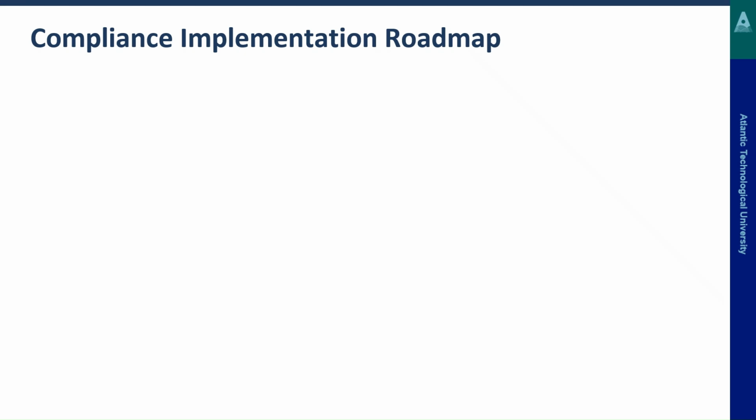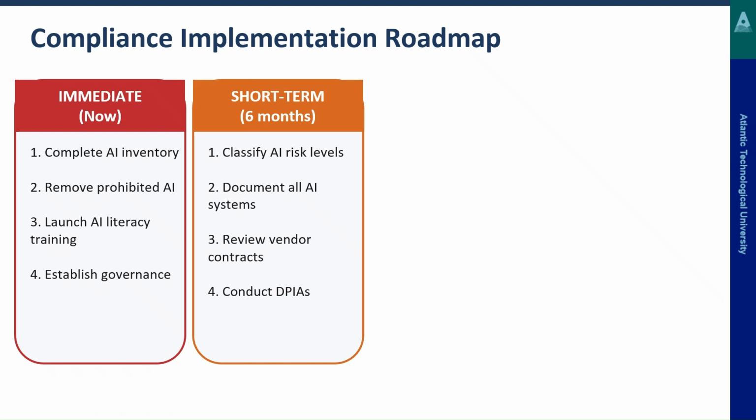So if you want to start a roadmap now for becoming compliant, there are some things that you can start doing straight away. You can complete the AI inventory, remove prohibited AI, launch some literacy training, even like this course, and start to establish your governance frameworks. In the short term, over the next 6 months, classify your AI risk levels, document all the AI systems, review the vendor contracts to make sure that everything's above board there, and then do your data protection impact assessments.